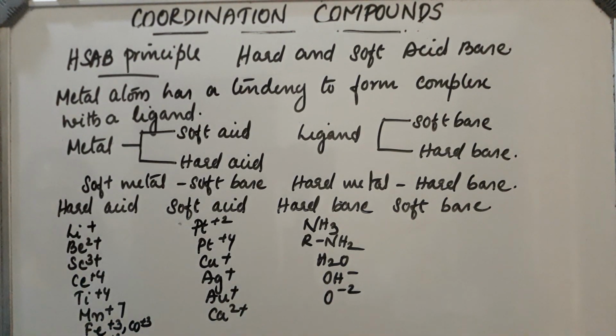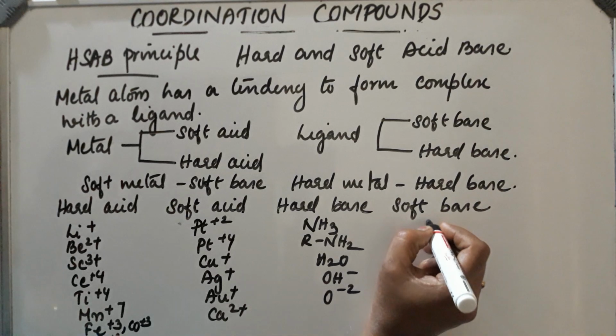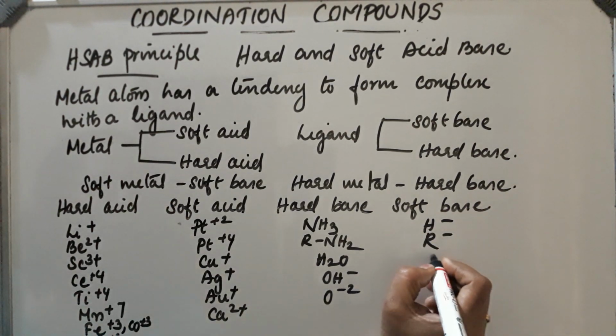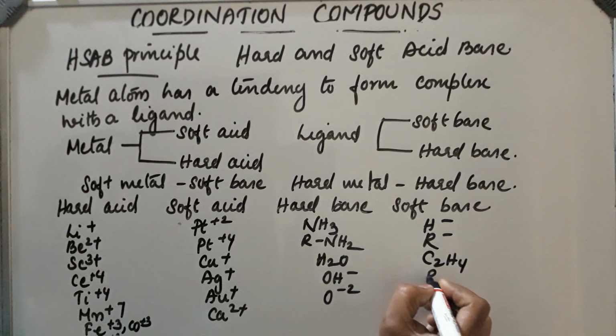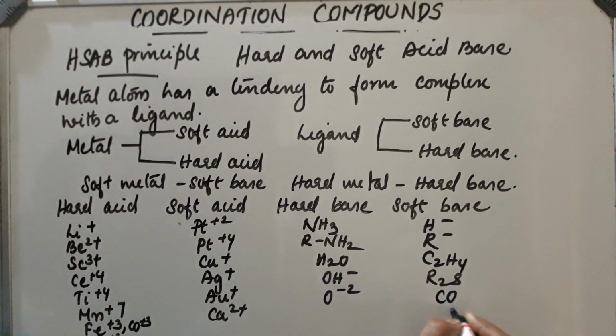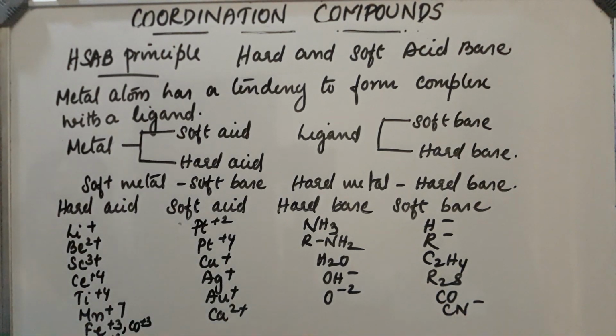These are hard bases. Soft bases: H-, R-, C2H4, R2S, then carbonyl, CN-, etc. are soft bases. So, hard acids normally form compounds with hard bases and soft acids with soft bases. Okay, like this. This much about coordination compounds.